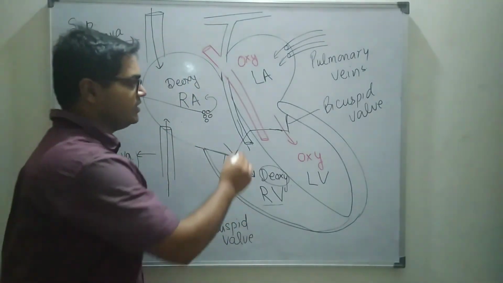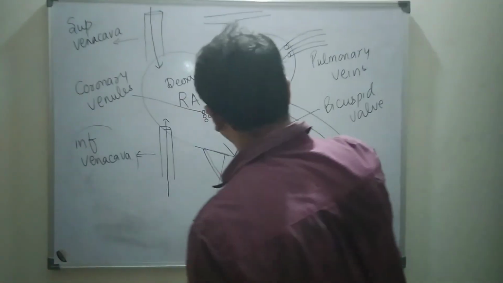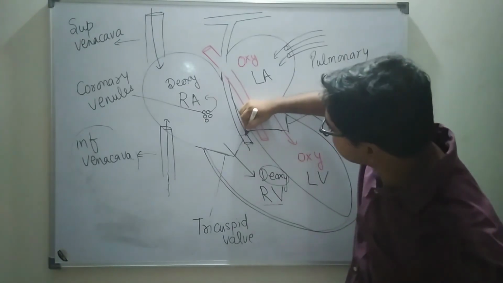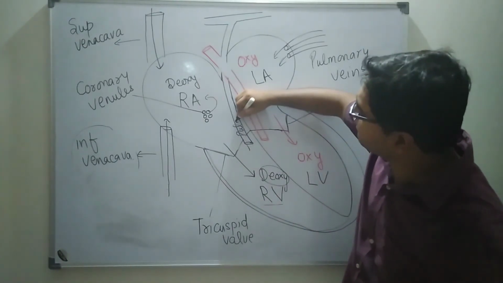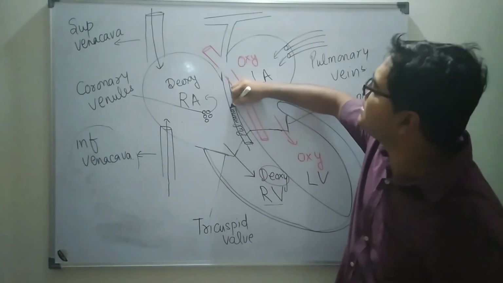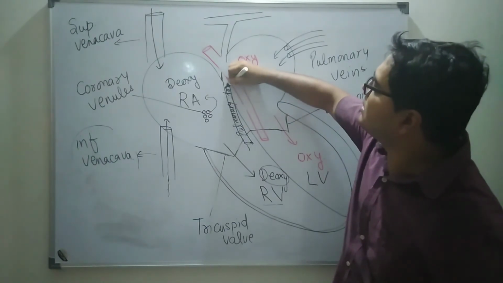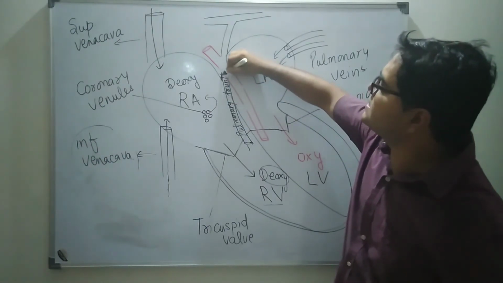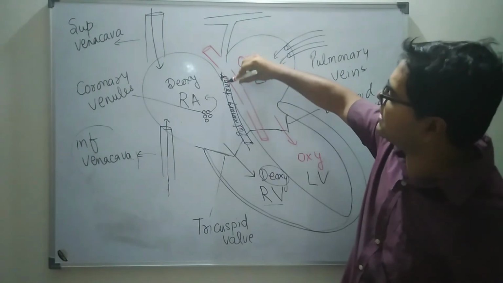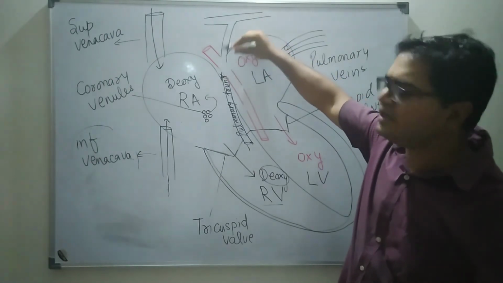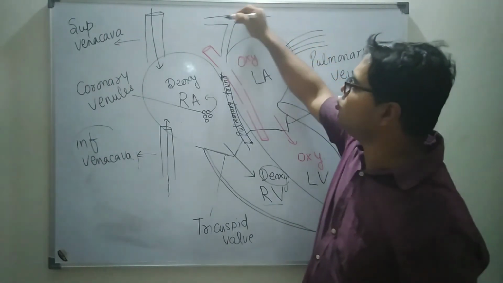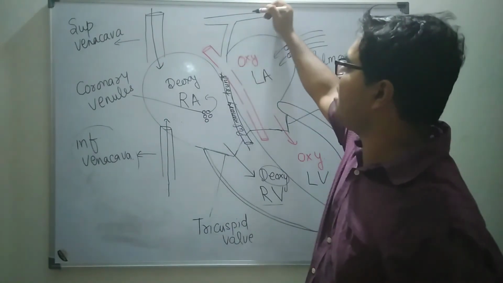It means this is the pulmonary trunk, and it divides into two pulmonary arteries.